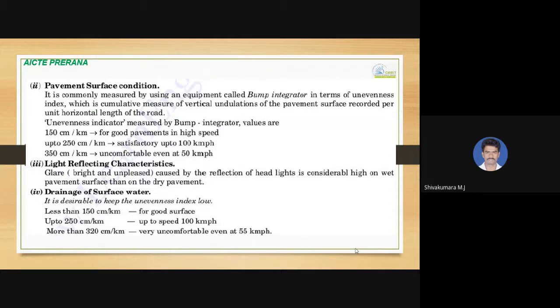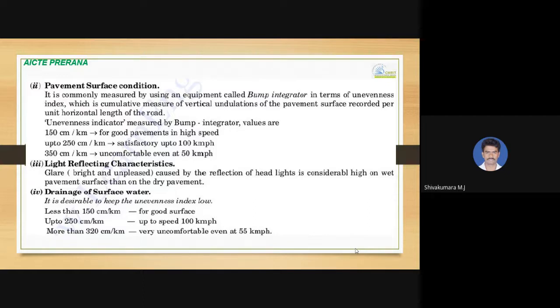So unevenness indicator measured by bump integrator: if the values are 150 centimeter per kilometer, the unevenness index means that pavement surface is good for high speeds. If it is greater than 150 and up to 250, it is satisfactory up to 100 kilometer per hour speed.